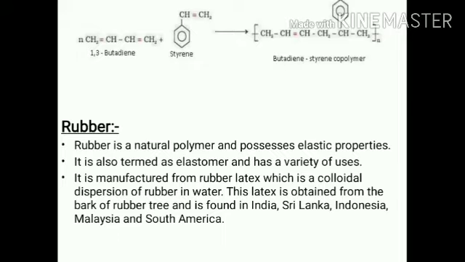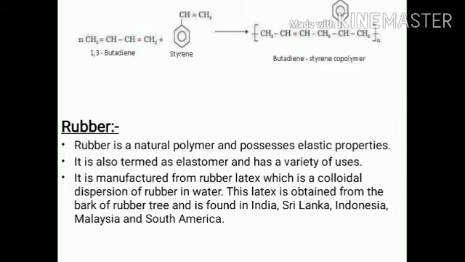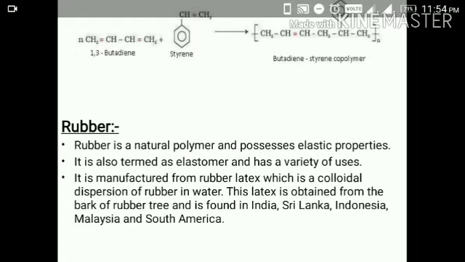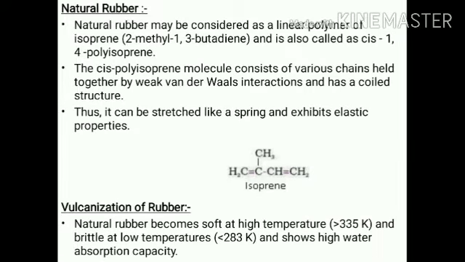Now we're talking about rubber. Rubber is a natural polymer and possesses elastic properties, meaning rubber has elasticity. It is manufactured from rubber latex, which is a colloidal dispersion of rubber in water. This latex is obtained from the bark of the rubber tree and is found in India, Sri Lanka, Indonesia, Malaysia and South America also. Rubber is obtained from the latex. Now if we talk about rubber, there are two types of rubber, natural rubber and synthetic rubber.